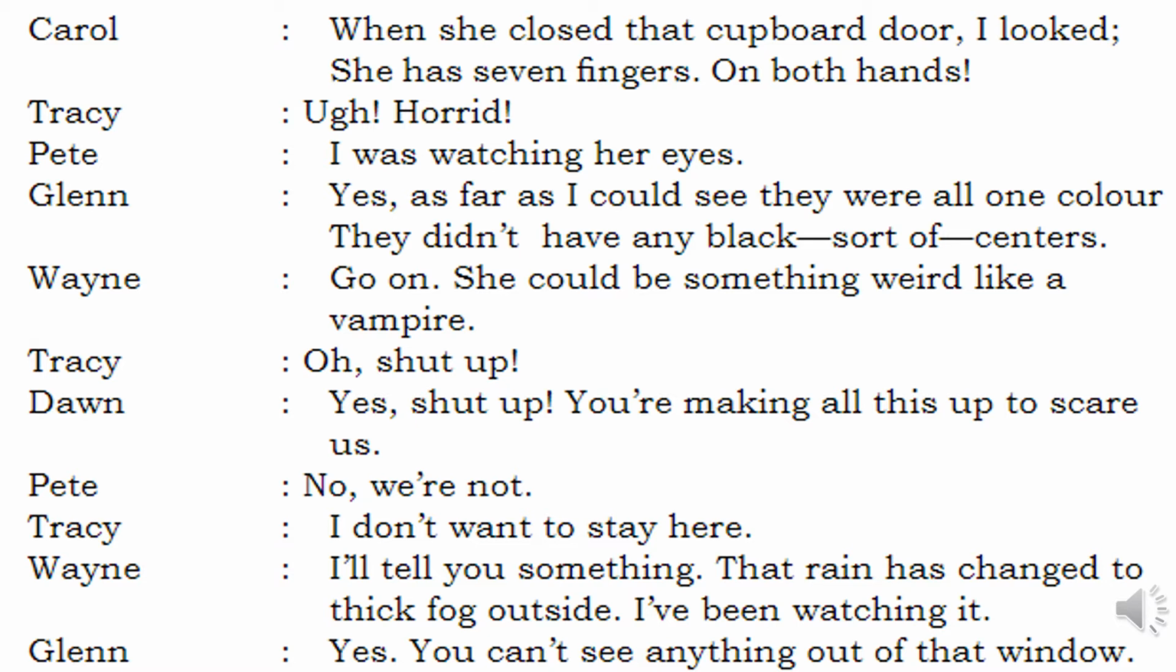What was the difference? Glenn, yes, as far as I could see, they were all in one color. They didn't have any black sort of centers. So we all have white and black, but they had only white, with no black centers. Wayne was like, go on, she could be something weird like a vampire. Vampire is nothing but a ghost or a Dracula. She could be something like that.